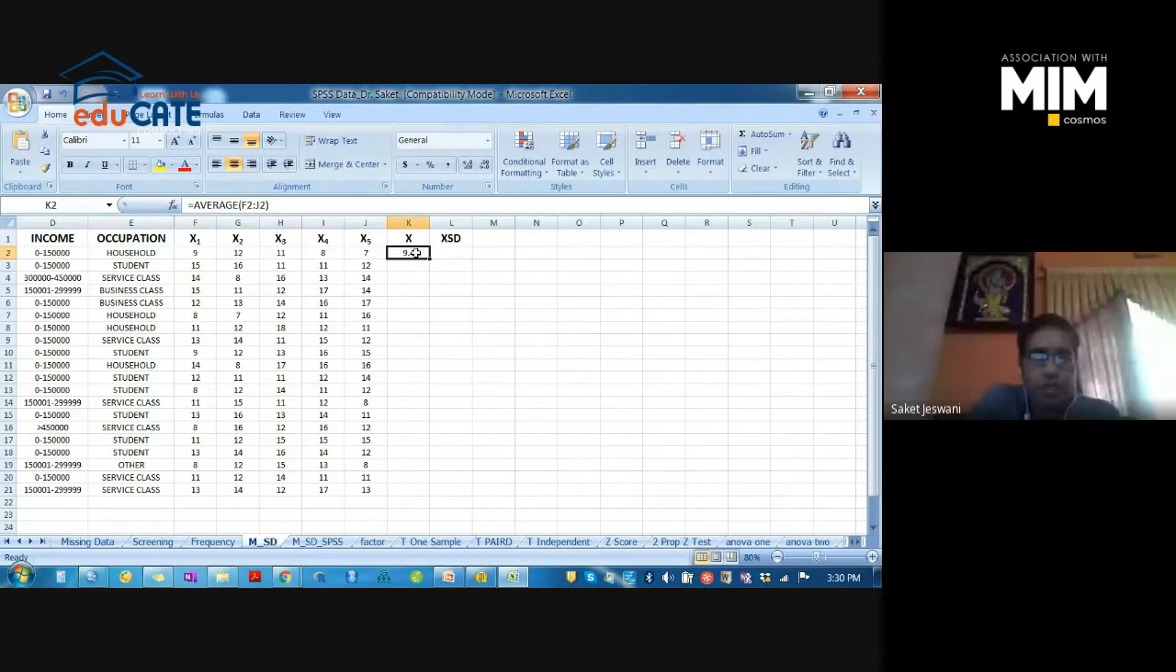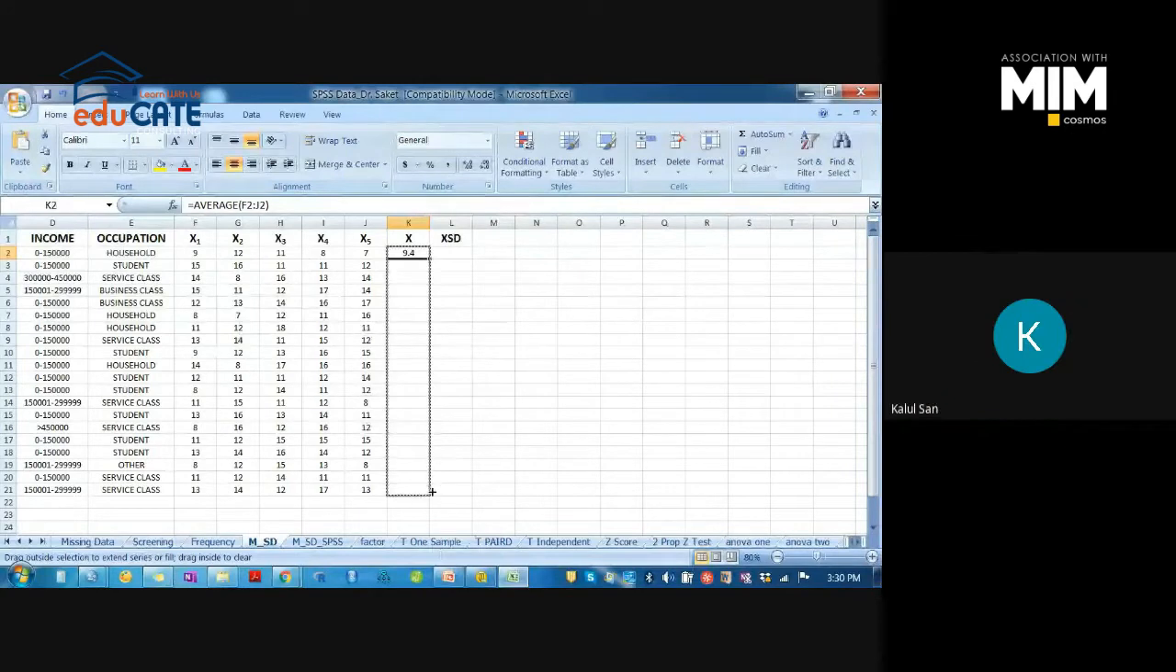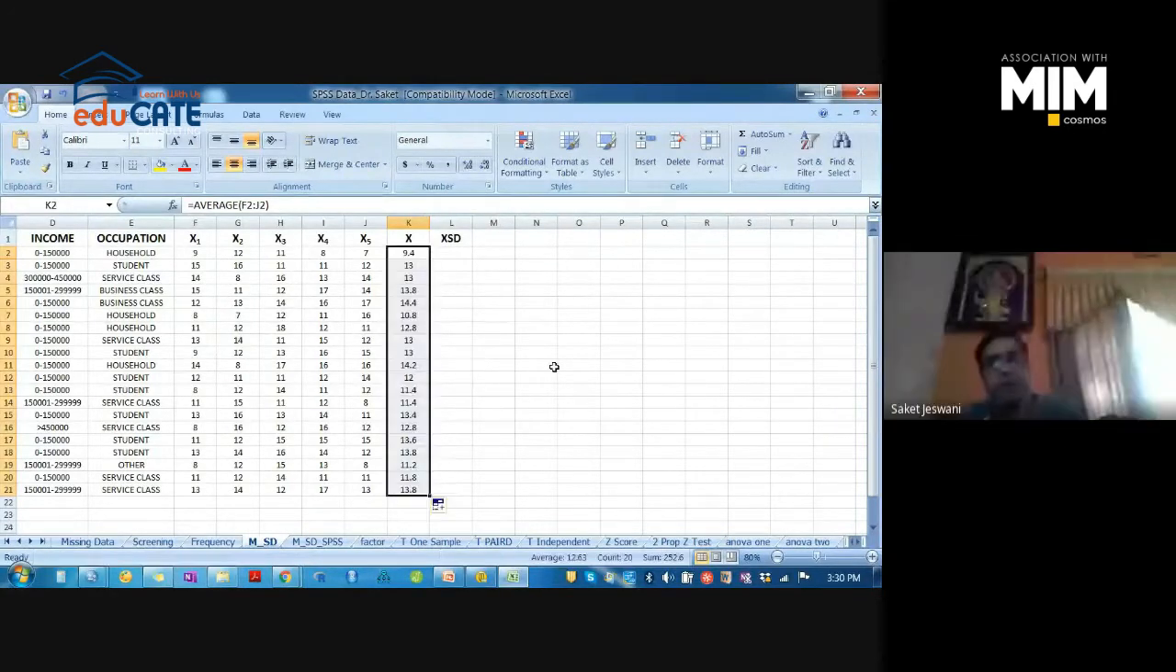Now you have to check this cell. You can see a square tab here. Put your cursor there, press the left button of the mouse and drag it down like this, till the end. All the means will be calculated automatically.